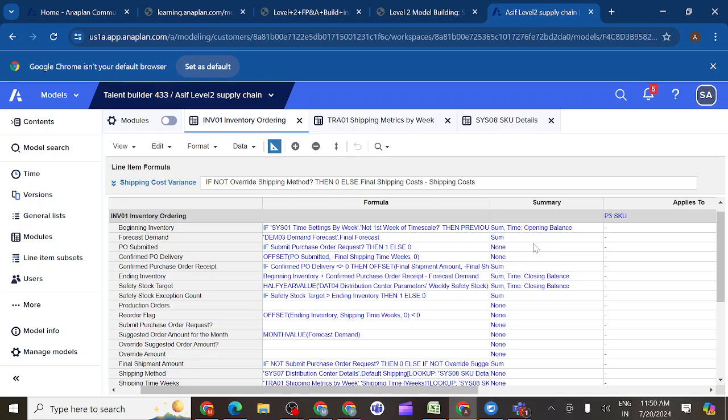In the image we have style also. Once we check the summary method, then we'll go for the style. Beginning inventory is sum and time opening balance. Yes. Next, forecast demand.